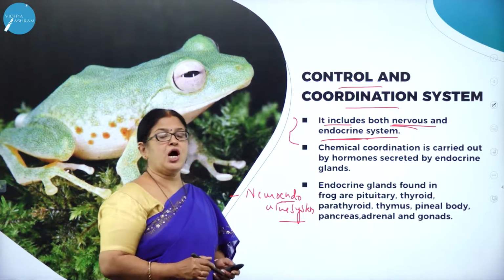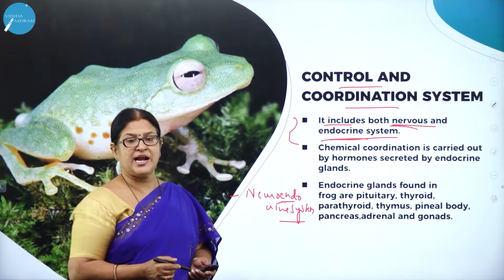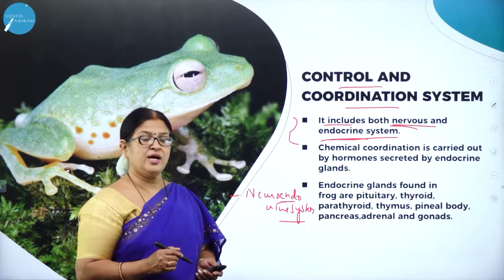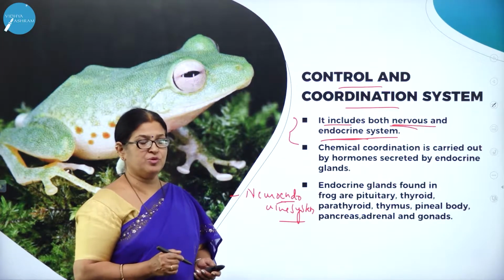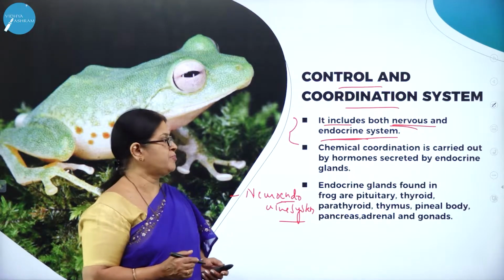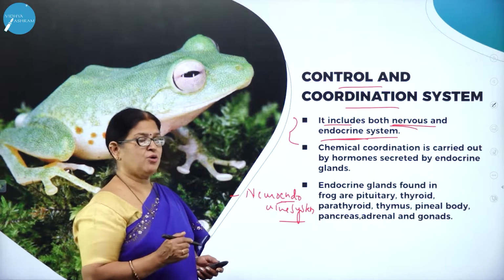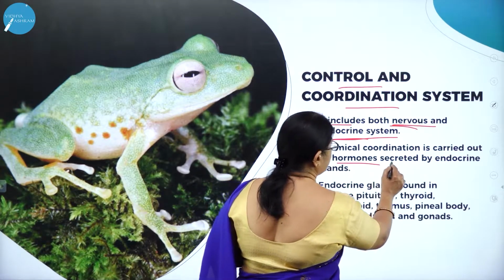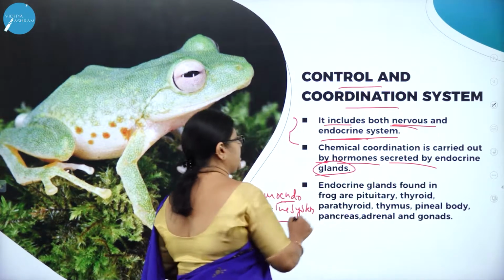All of us know how important the endocrine glands are for our body. They secrete the endocrine substances called hormones, which have a great role to play in various physiological processes. So chemical coordination in frog is carried out by hormones secreted by the endocrine glands.